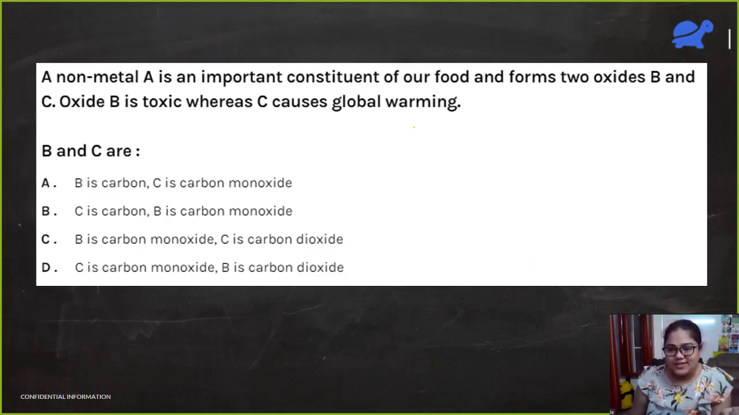Okay, we have another question now. In CBSE board, they have started multiple choice questions. This type of question is asked in the first part for 1 mark. Okay, I'm waiting for your answers here.